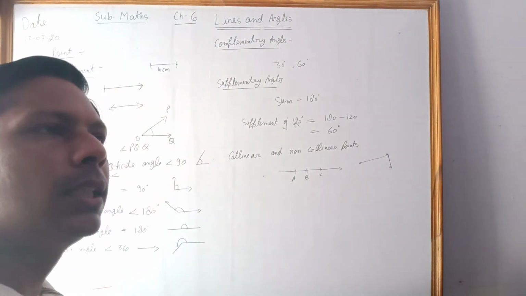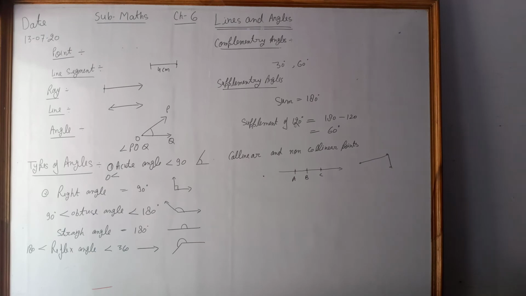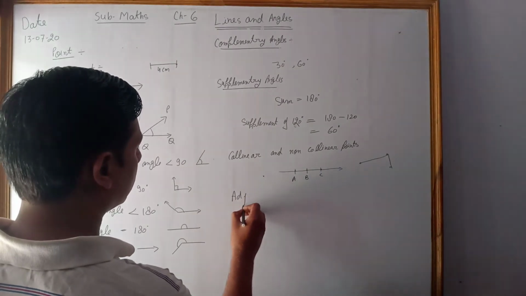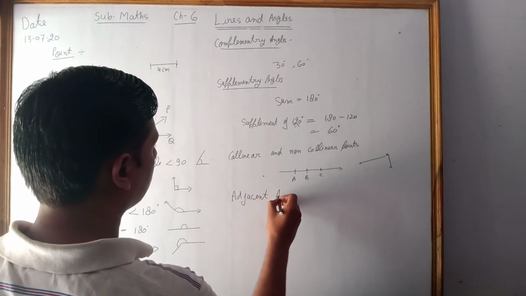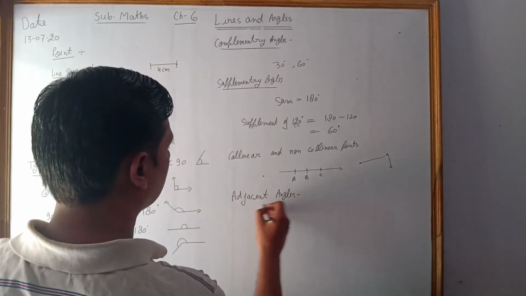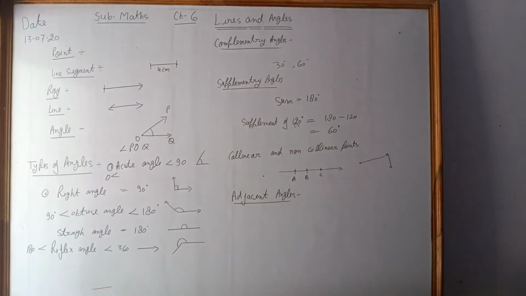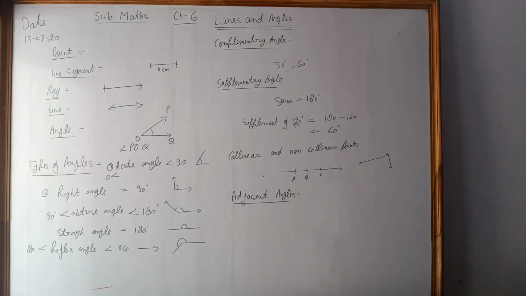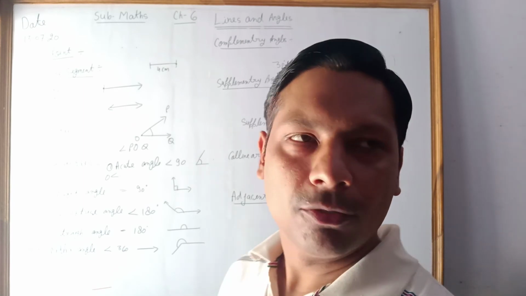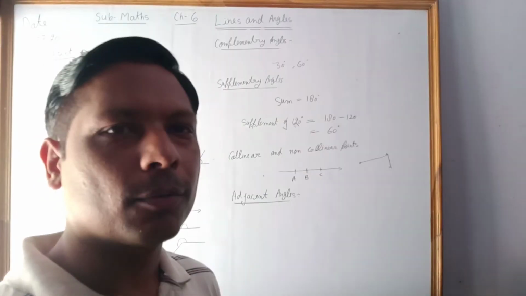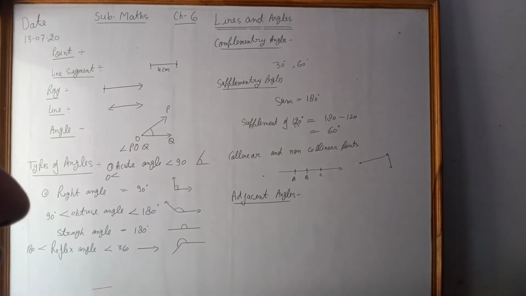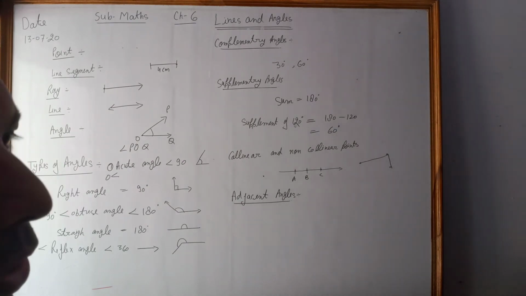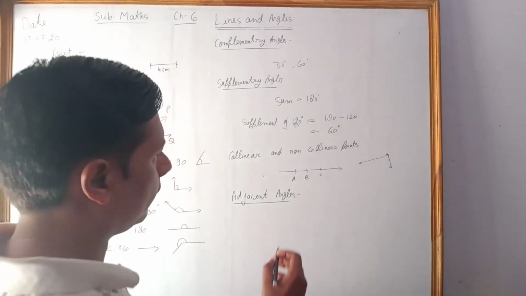Okay, so after this, the next type of angle is adjacent angles. Adjacent, do you know what is the meaning of adjacent? Adjacent means near, right? So adjacent angles are two such angles which have one common arm, or you can say one common side, then such two angles are called adjacent angles.